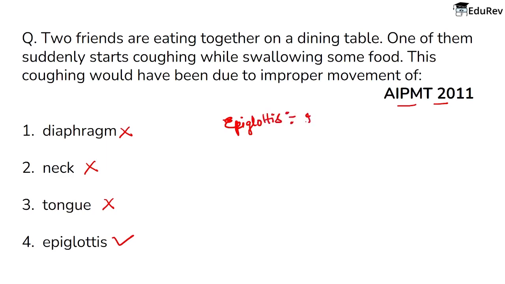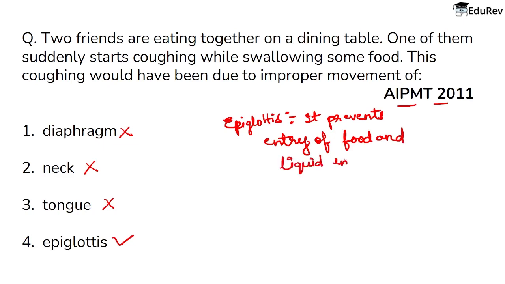That it prevents entry of food and liquid in the windpipe. All right. So इस केस में क्या हुआ होगा? It might have failed to cover the larynx and the food might have entered in the windpipe. So that is why that person started coughing while swallowing some food. So our answer is answer number 4.